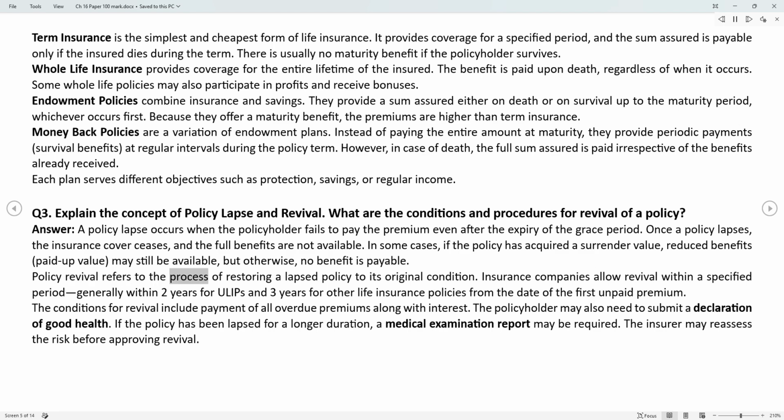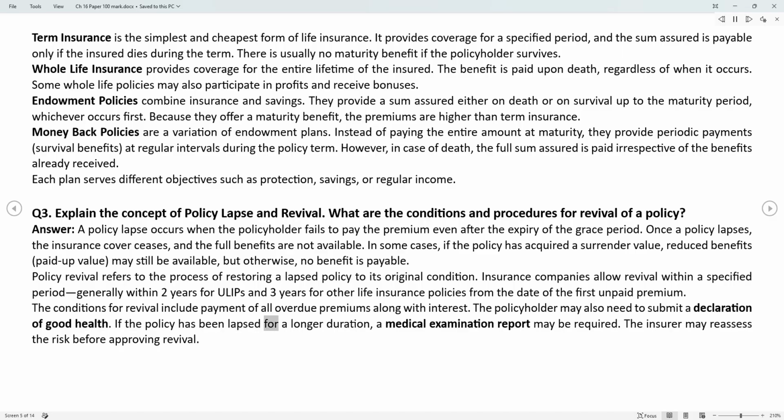Policy revival refers to the process of restoring a lapsed policy to its original condition. Insurance companies allow revival within a specified period, generally within 2 years for ULIPs and 3 years for other life insurance policies from the date of the first unpaid premium. The conditions for revival include payment of all overdue premiums along with interest. The policyholder may also need to submit a declaration of good health.